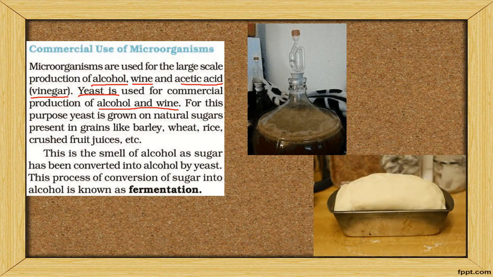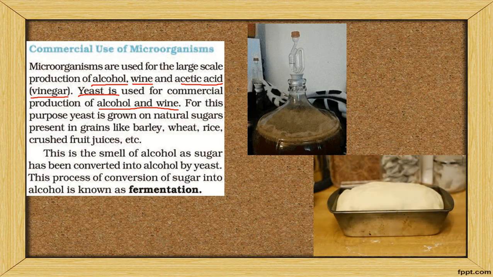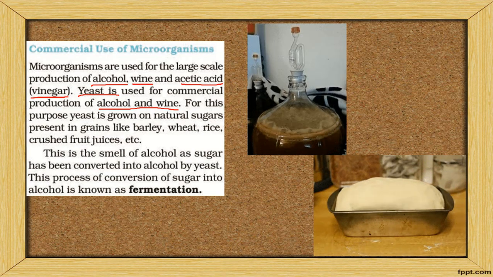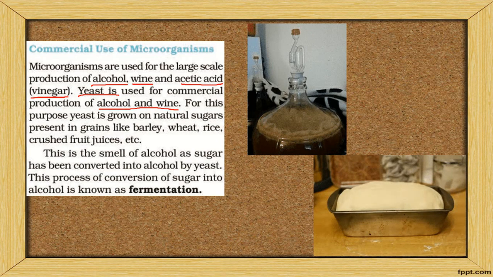You can see that the gas that comes out is carbon dioxide; it is liberated. The smell of alcohol is generally like yeast. The process of conversion of sugar into alcohol is called fermentation. Microorganisms are also used for the preparation of cake.